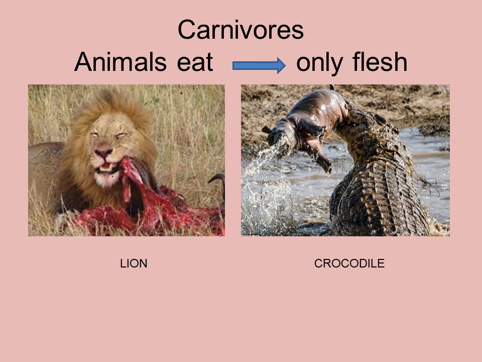Now, animals that are hunted as food by these carnivore animals are known as the prey. And the animals that hunt other animals for their food are called the predators. So, in this slide, you can see a crocodile has a small hippo in its mouth. So, the crocodile is acting as the predator and the small hippo is its prey.